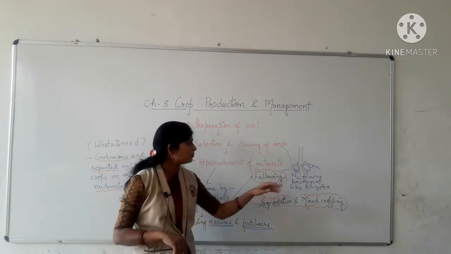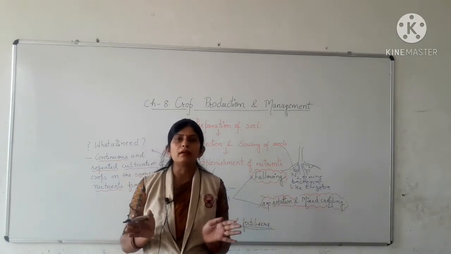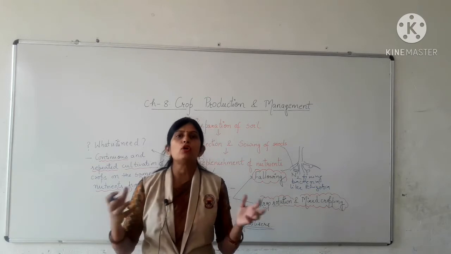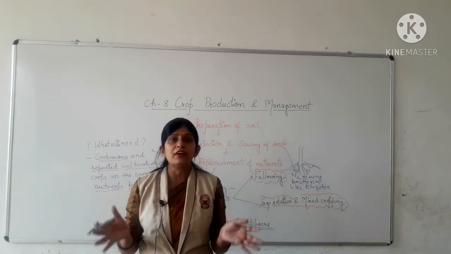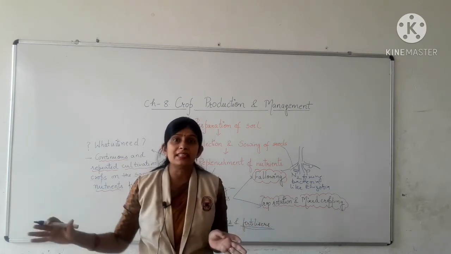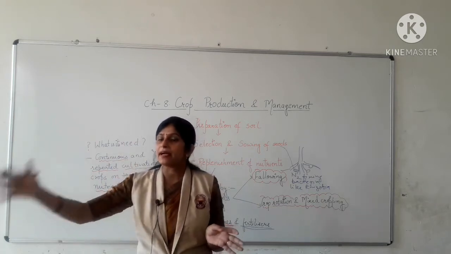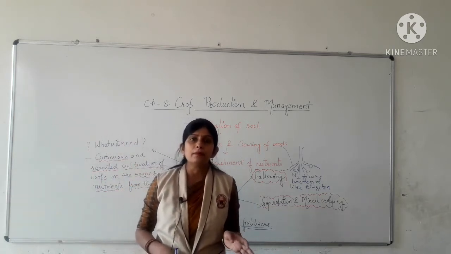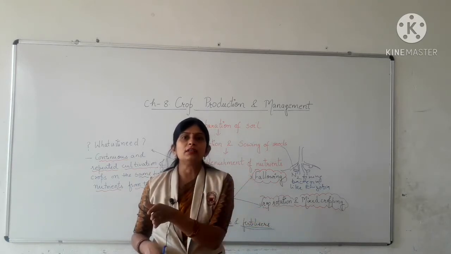Now the next one is mixed cropping. What is mixed cropping? Mixed cropping is a cropping pattern in which two or more different kinds of crops having different nutrient requirements are grown simultaneously together on the same field side by side. For example, wheat is grown along with gram.